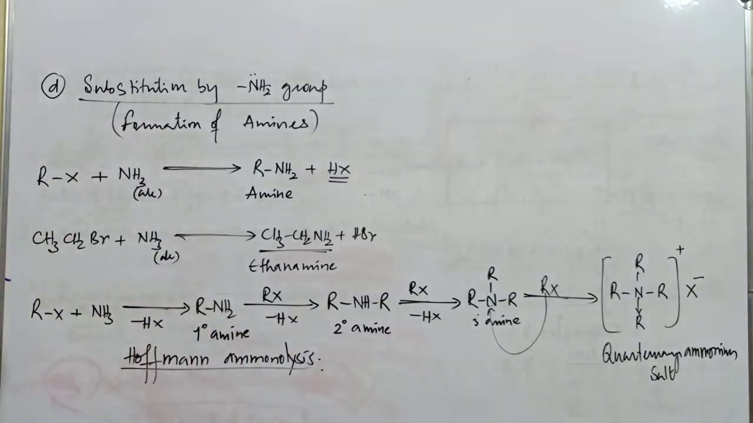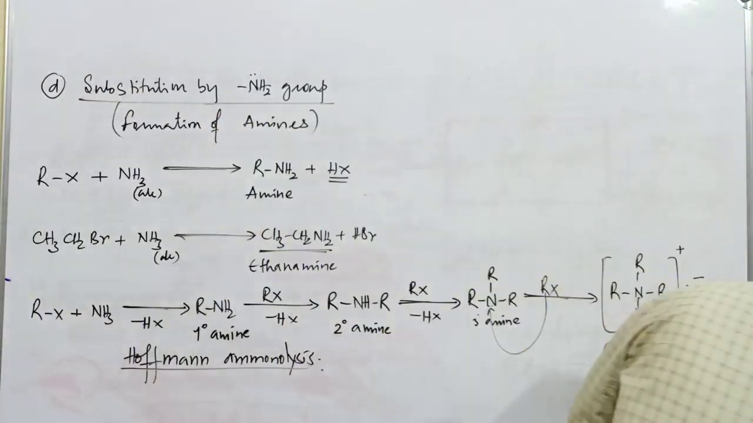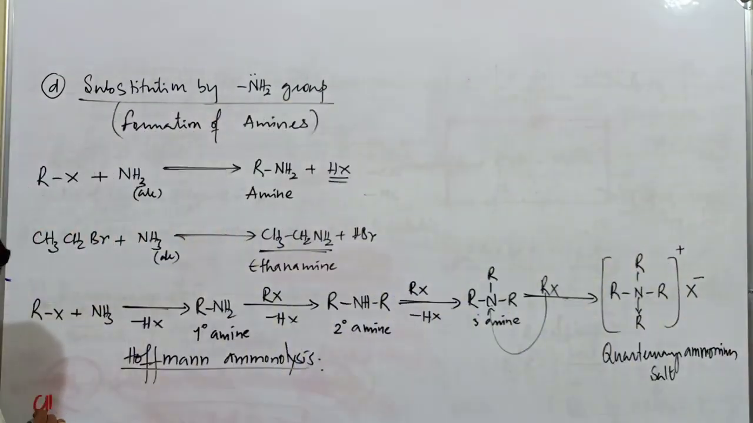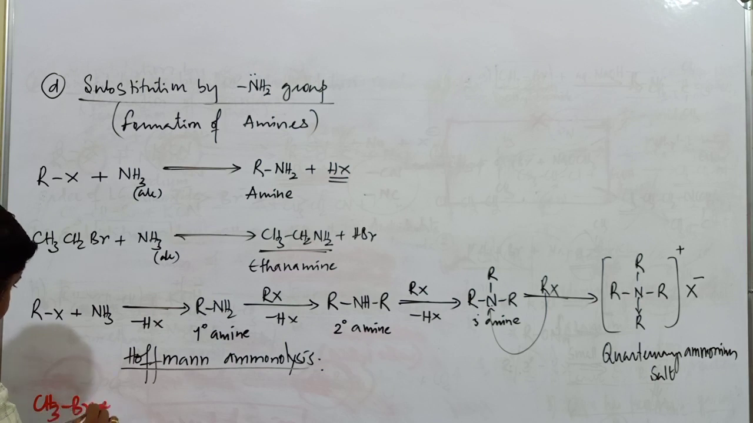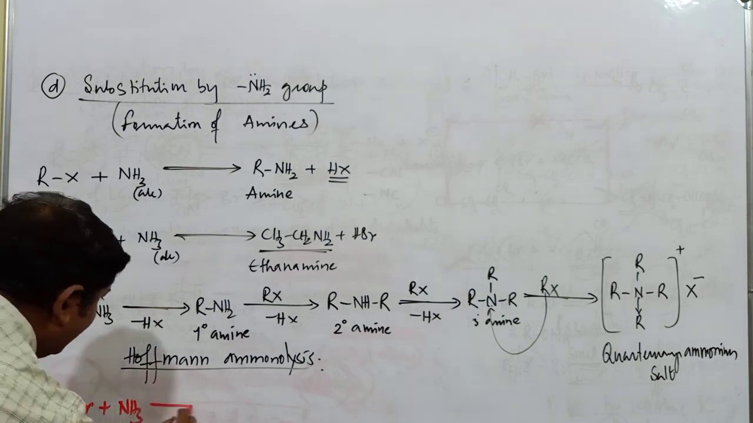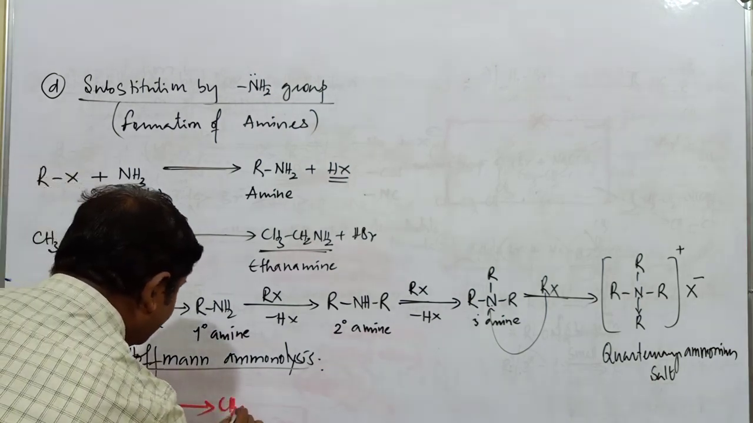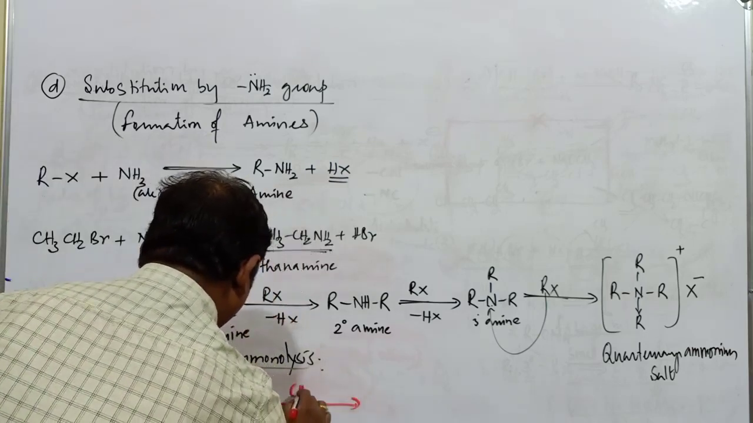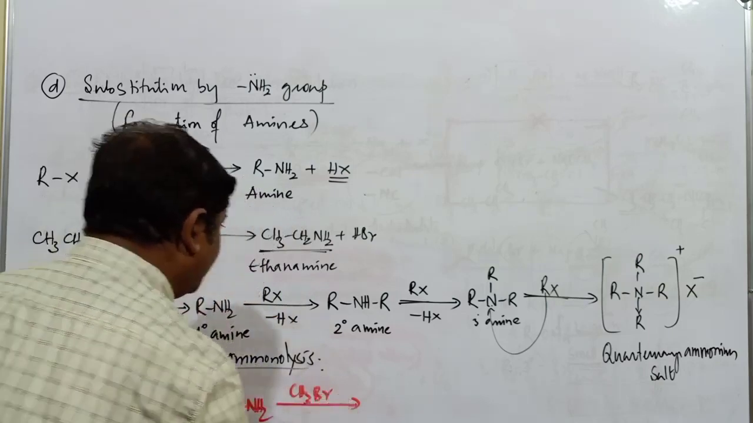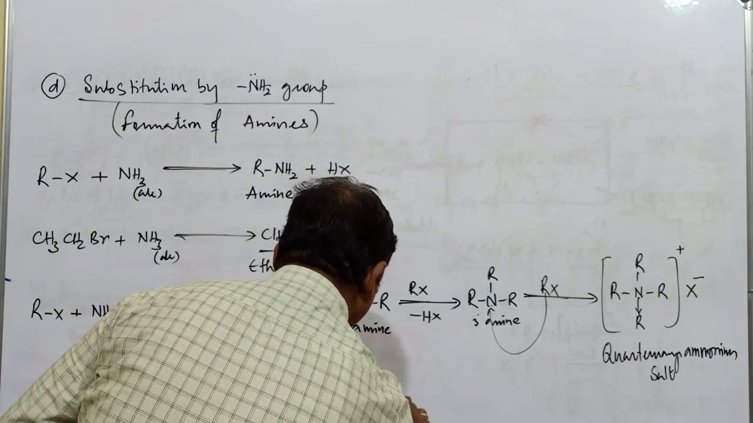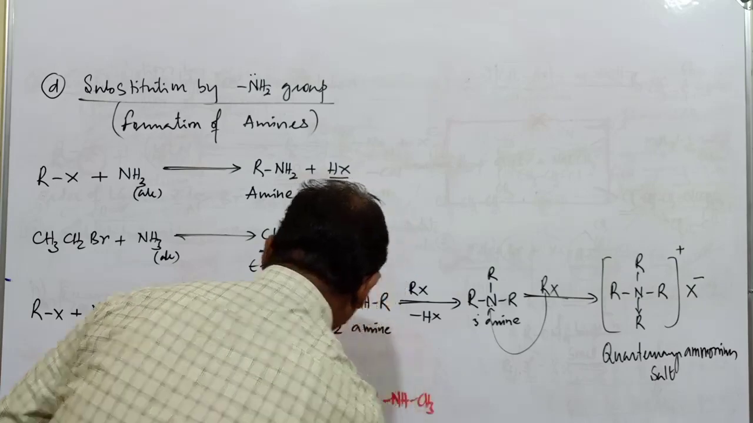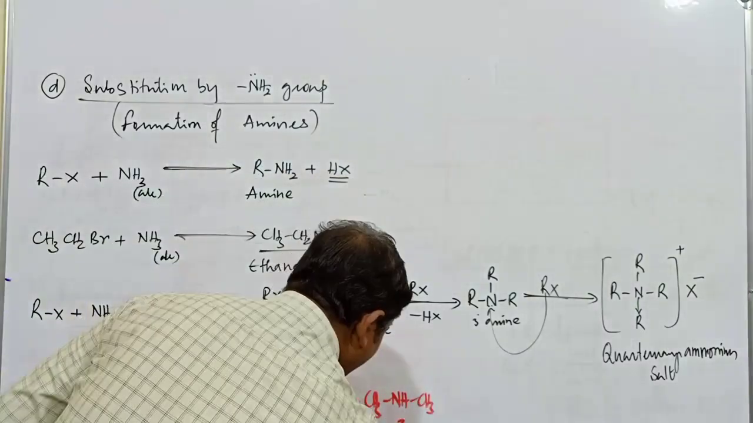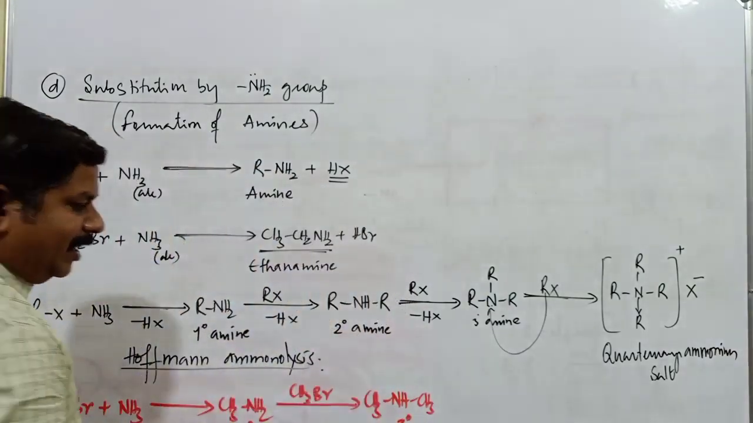Let us go with an example of Hofmann ammonolysis by taking a particular alkyl halide. If I start with CH3Br plus NH3, it gets converted into CH3NH2, methylamine. Methylamine is treated with another CH3Br. What is the product here? CH3NHCH3. This is a secondary amine. The common name is dimethylamine.